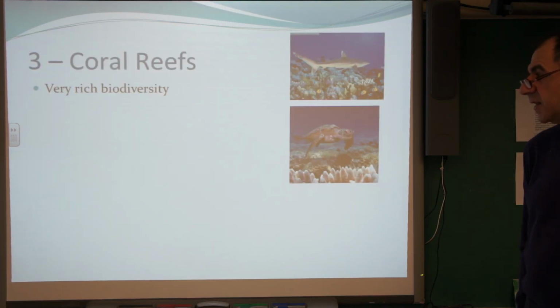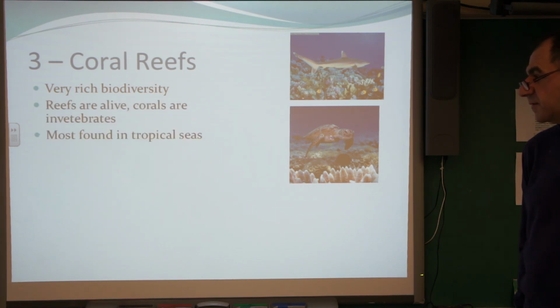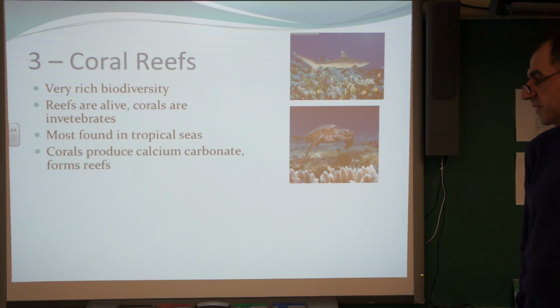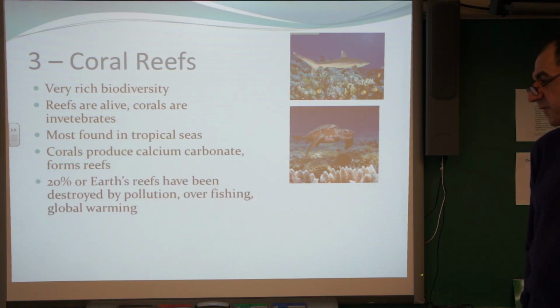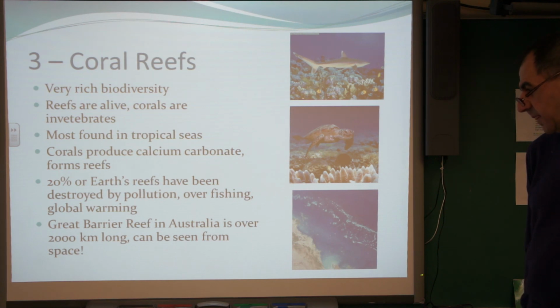Coral reefs are highly biodiverse. Reefs are alive. Corals are invertebrates, mostly found in tropical seas, and corals produce calcium carbonate to form reefs. 20% of the Earth's reefs have been destroyed by pollution, overfishing, and global warming. And a great example is the Great Barrier Reef in Australia.